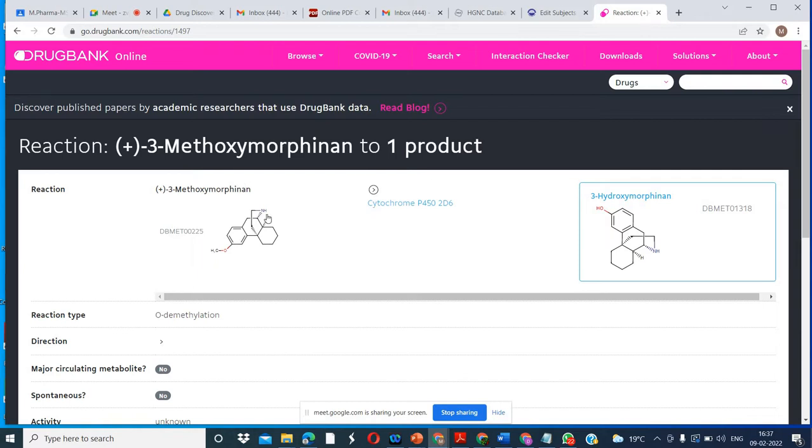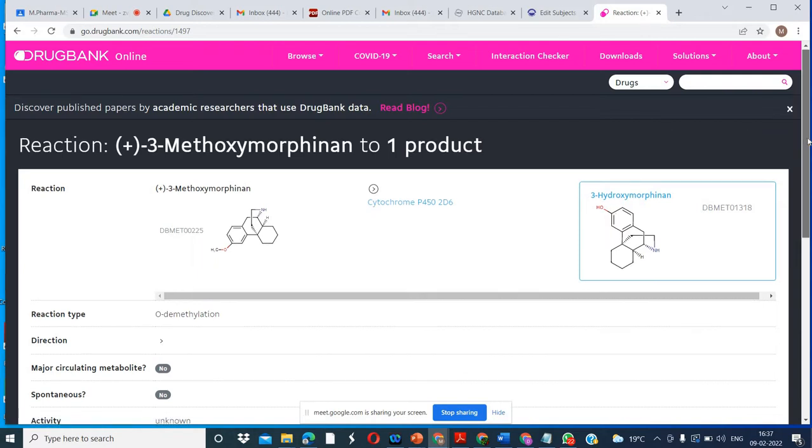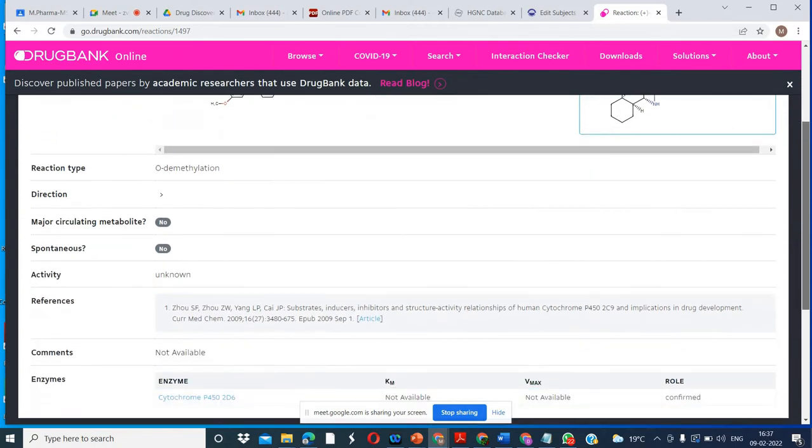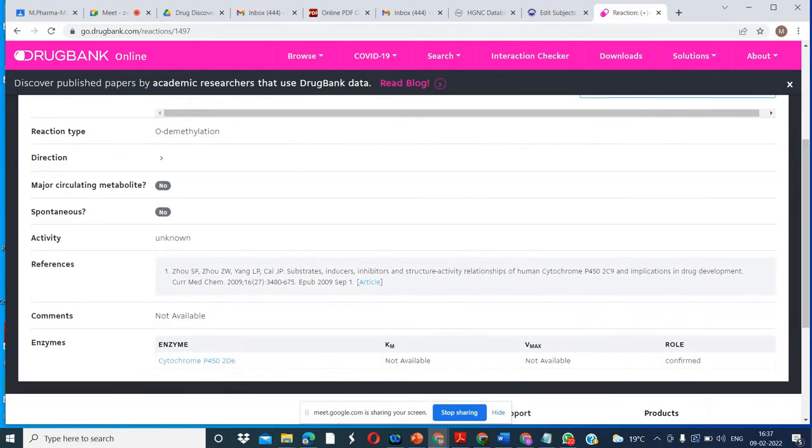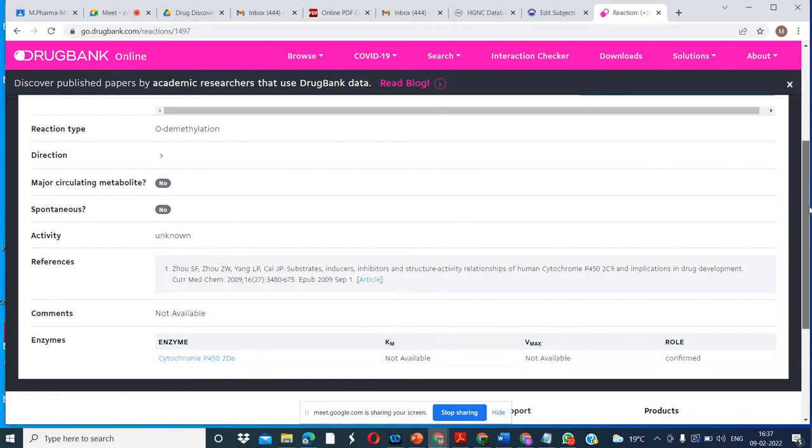3-methoxymorphin to 1 product. Okay, so here you can see the reaction type is given. Major circulating metabolites, spontaneous. So the activity is unknown, so you can work on this drug. The activity of this drug is unknown, so you can select this drug for the analysis. Means you can predict the activity of this drug. Okay. So this is important.